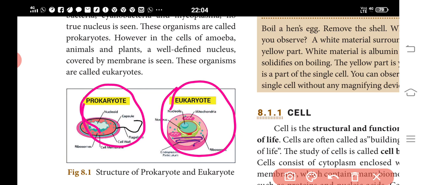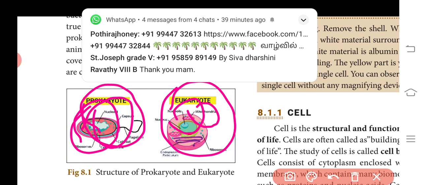In one, a nucleoid is present; in the other, a nucleus is present, and no true nucleus is seen in prokaryotes. Eukaryotic cells contain membrane-bound organelles such as the nucleus, mitochondria, chloroplast and cell wall, and the structure of the chromosomal DNA.